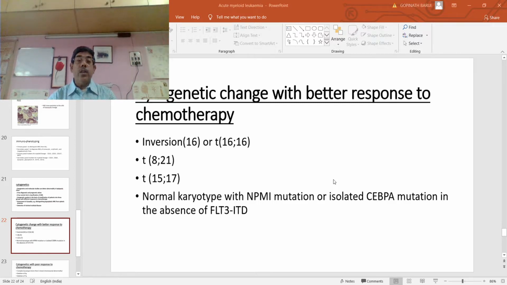Translocation 8;21 is usually found in the M2 variant of acute myeloblastic leukemia. And translocation 15;17 is usually found in acute promyelocytic leukemia. Other mutations usually found are the NPM1 mutation or CEBPA mutations, which have prognostic significance.